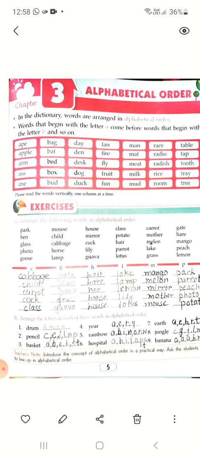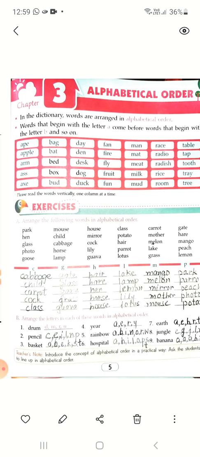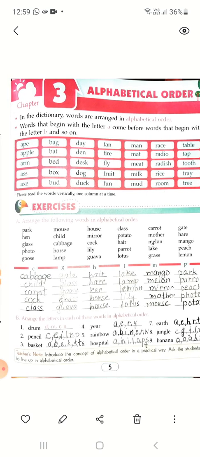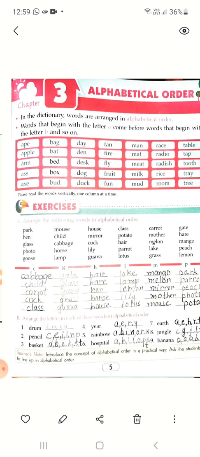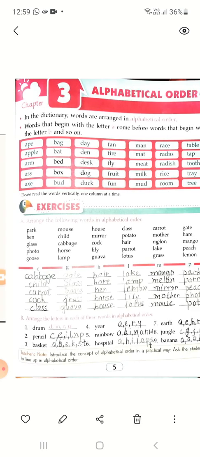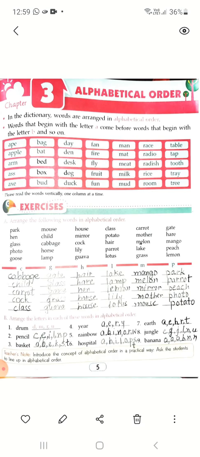We will check the same in all words. If the first letters are the same, you have to choose the second. If the second letters are the same, then you will choose the third one. See in this exercise, some words are given here. A part: you have to write according to the alphabet. C, G, H, L, M, P. You will write according to order.